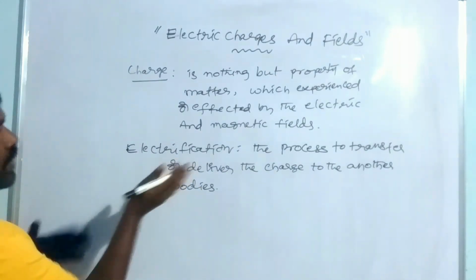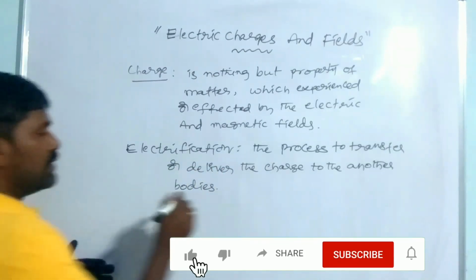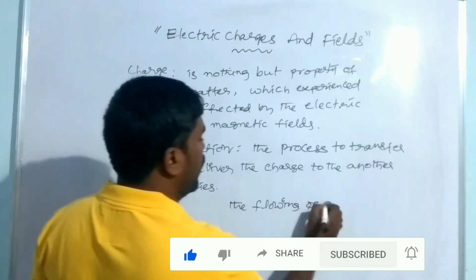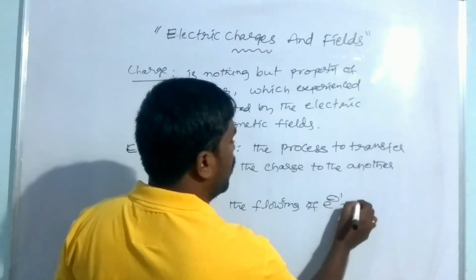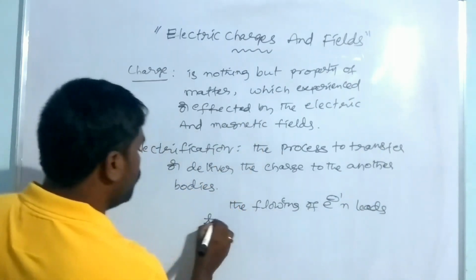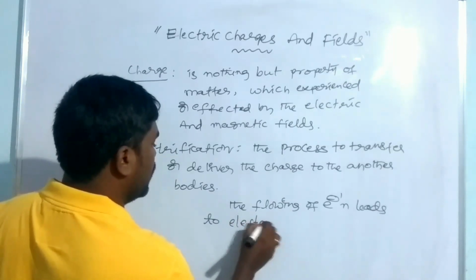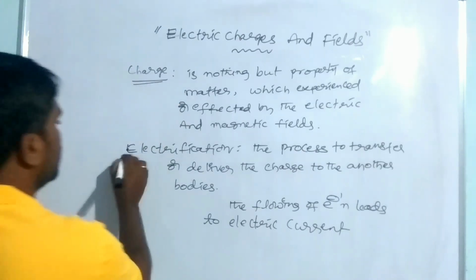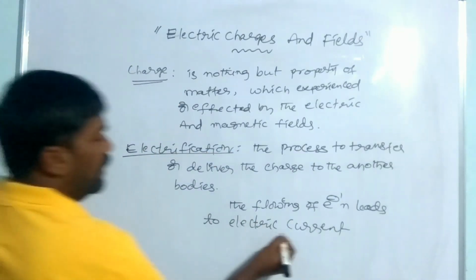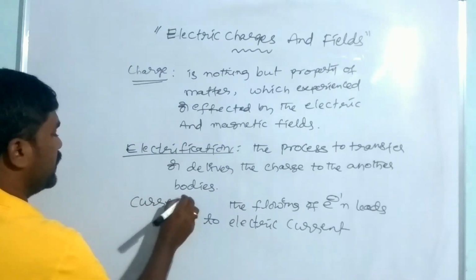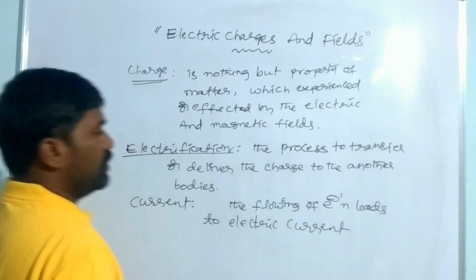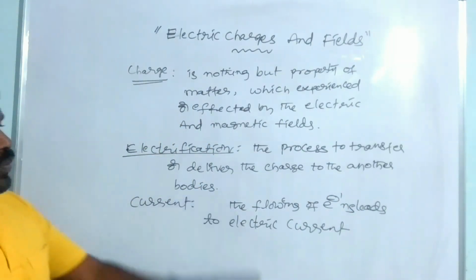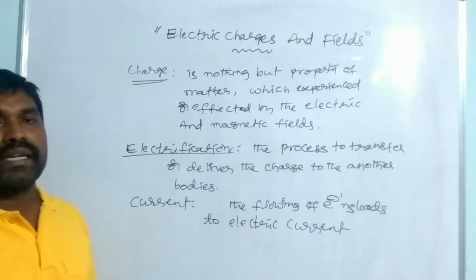So here the flowing of electrons leads to electric current. Right? So this is about the charge, this is about the electrification, and this is about the current. So what is the current? The flow of electrons leads to electric current. So it can be said that the flow of electrons is called electric current.